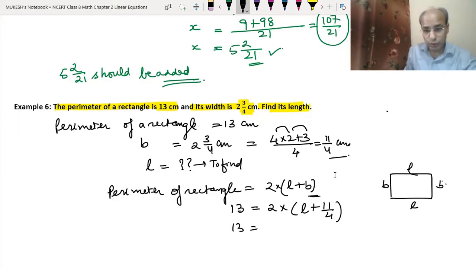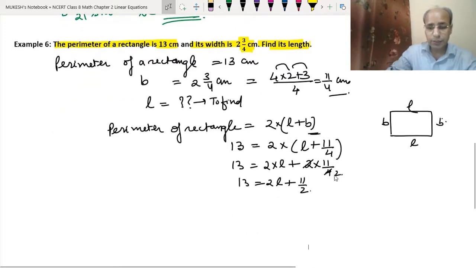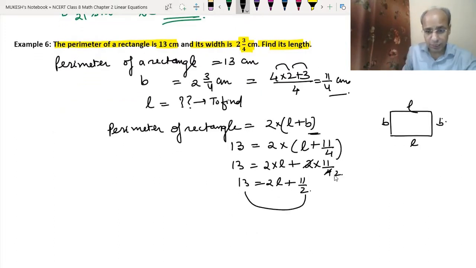So 2 into L plus 2 into 11 upon 4, so 2 and 4 can be divided by 2. So we have got 13 equals 2L plus 11 upon 2. Okay, now this 11 upon 2 will go to the other side, and since it is positive, it will become negative. So we have 13 minus 11 upon 2 equals 2L.